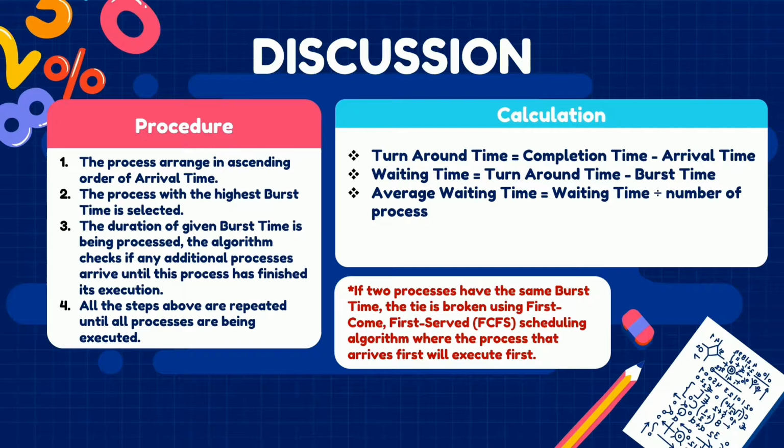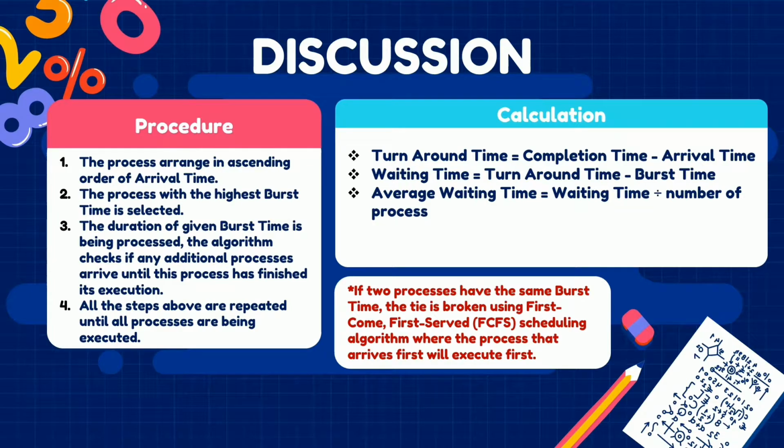This is the discussion section. First is the procedure used in the longest job first scheduling algorithm. Initially, the algorithm arranges the processes in ascending order of arrival time. Then, the process with the highest burst time is selected among all processes that have arrived up to that time.